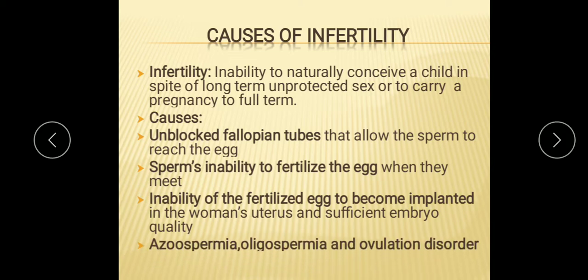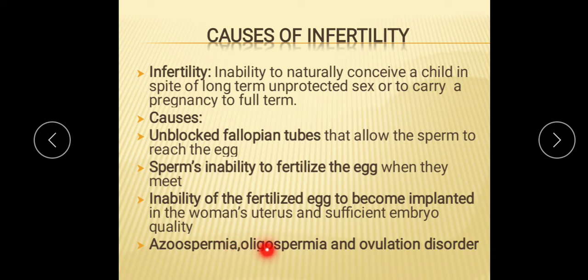Some more causes are there. The most common male infertility factors are azoospermia and oligospermia. So what is the meaning of azoospermia? Azoospermia means no sperm cells are produced. So when a male does not produce any sperm, this condition is known as azoospermia. So that is also an obvious reason for infertility.